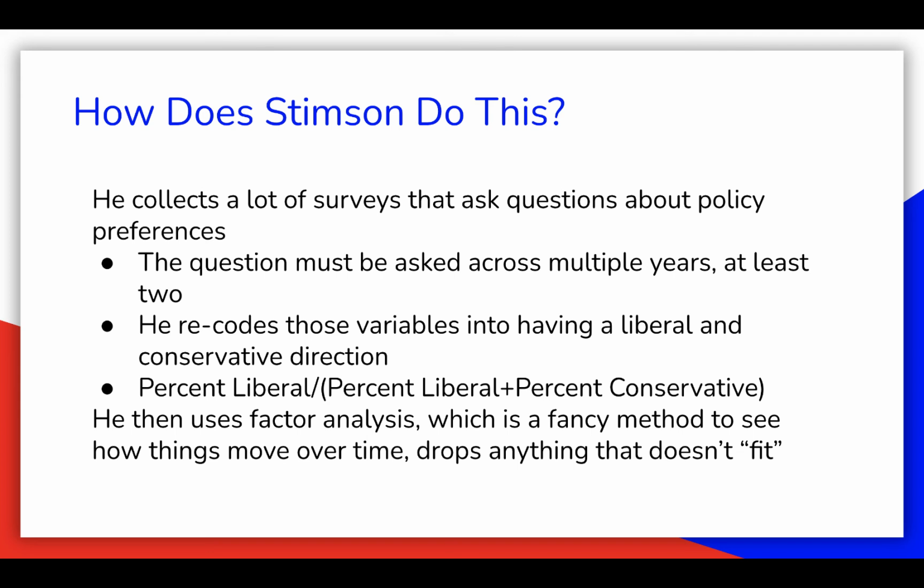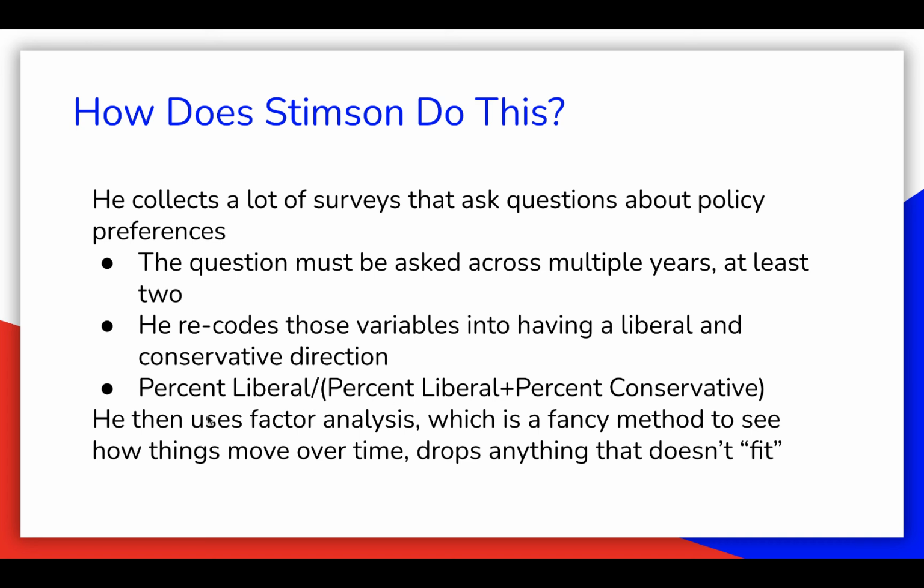First, he collects a lot of surveys that ask questions about policy preferences. The question must be asked across multiple years, at least 2 years. He recodes those variables into having a liberal or conservative direction. And then for each question, he codes it as percent of people who answered the question as liberal divided by the percent of people who answered liberally plus the percent of people who answered conservatively.